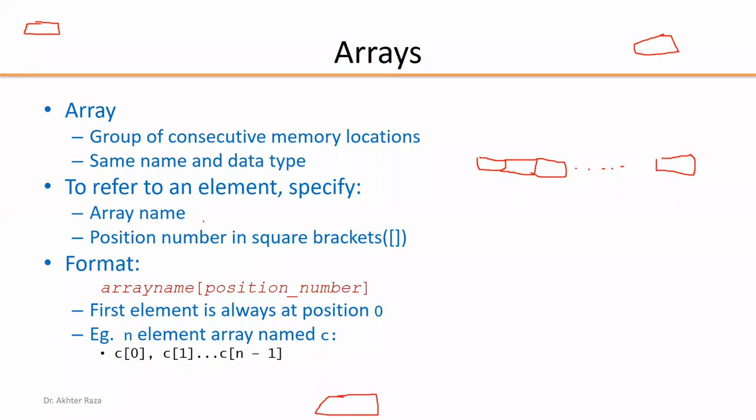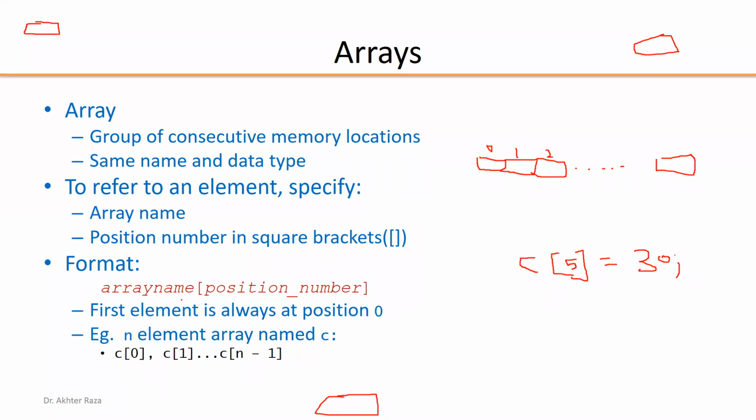To refer to an individual element, we have to specify the position number. How is the position number used? Suppose I am interested in defining C5 and we want to store 30 in C5. C5 means the sixth element because the subscript starts from 0: C0, C1, C2, and so on. So 30 will be stored into the sixth element of the array.